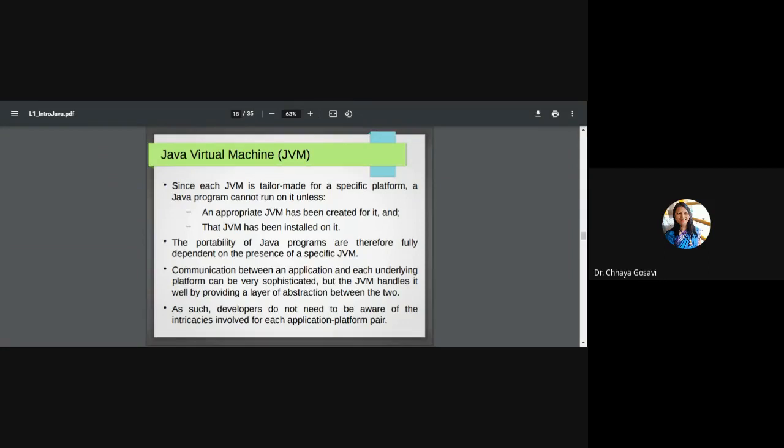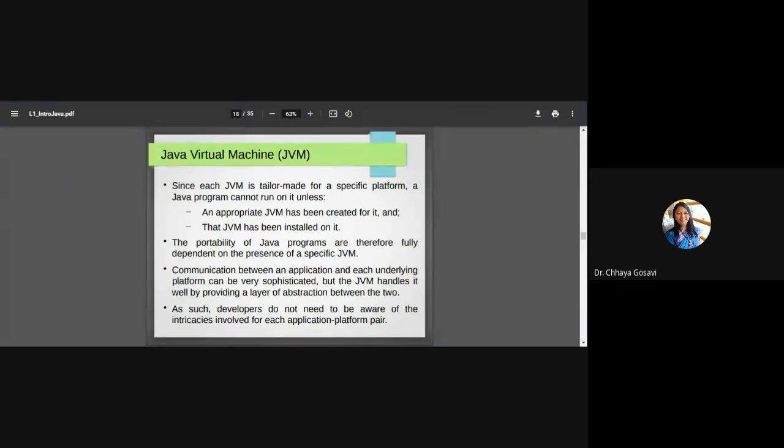As a programmer, I'm just thinking that I have infinite memory and infinite registers available, the CPU is only there for me, and whatever instructions I write get executed by the CPU. But this is all imaginary, all virtual. That's why it is called the Java Virtual Machine. The Java Virtual Machine hides all the details about the underlying hardware from the programmer.